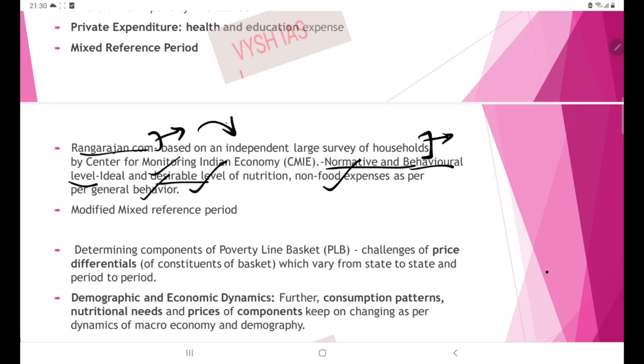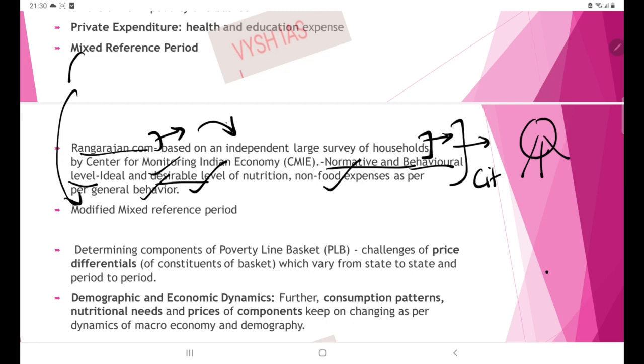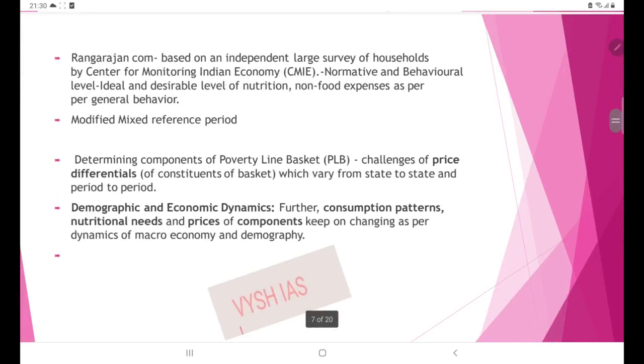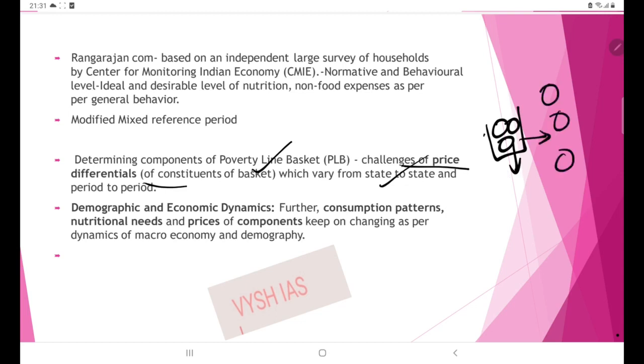Until then the government was sitting in one place and devising solutions, but here the citizen is also getting involved. Then the methodology was changed from mixed reference period to modified mixed reference period. So these are the recommendations of the Rangarajan Committee. Then next is determining the components of the poverty line basket. So the challenge of price differentials was included, and this can vary from state to state. The price differentials, or what commodities are to be in the basic basket of goods and services, can vary from one state to another. So this was taken into consideration.